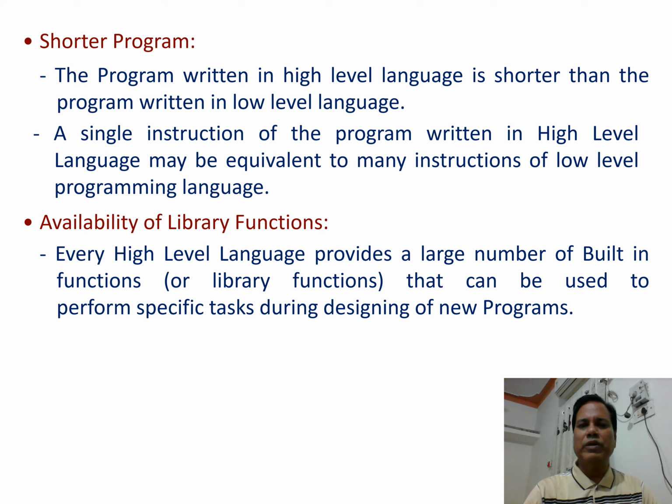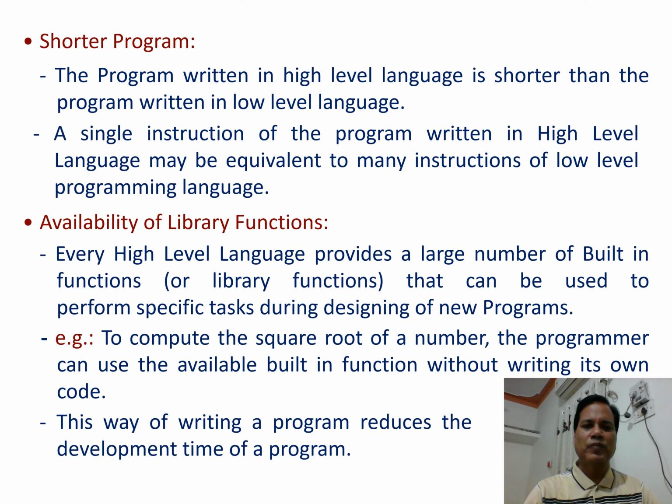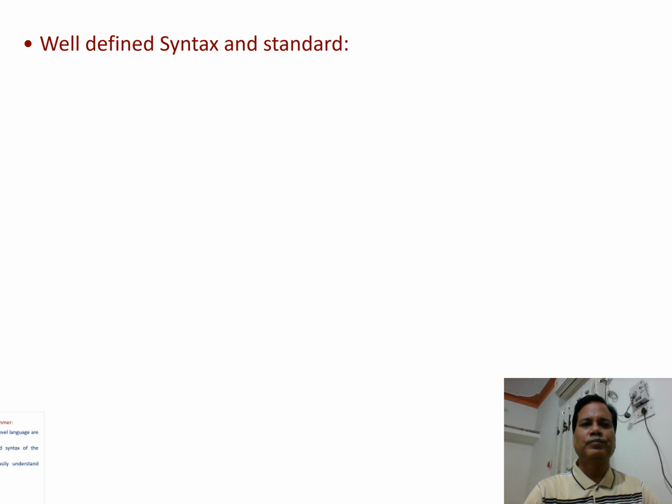Availability of library functions. Every high level language provides a large number of built-in functions, called library functions, that can be used to perform a specific task during designing of new programs. That is, to compute the square root of a number, the programmer can use an available built-in function without writing its own code. This way of writing a program reduces the development time of a program.